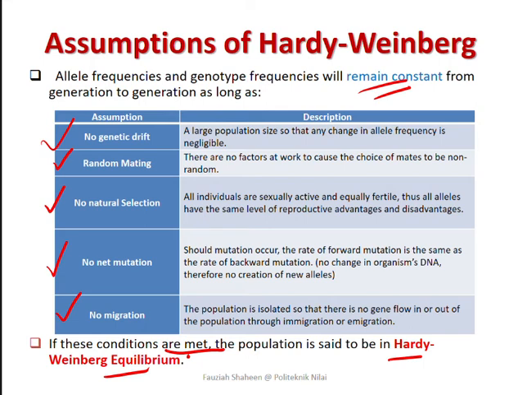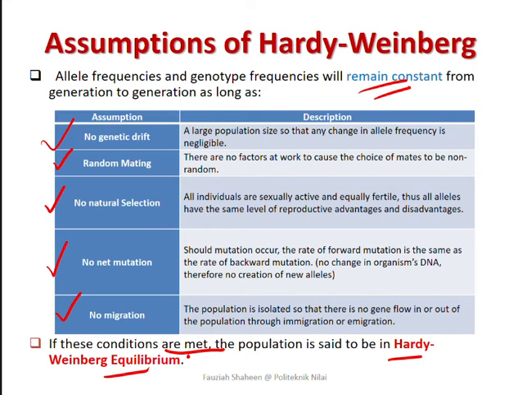Itu dah kira non-random. So untuk random mating, for Hardy-Weinberg equilibrium, you cannot have preferences. You random lah, tak ada faktor yang menyebabkan you kena kahwin dengan orang tu ke apa ke, you just terima seadanya.